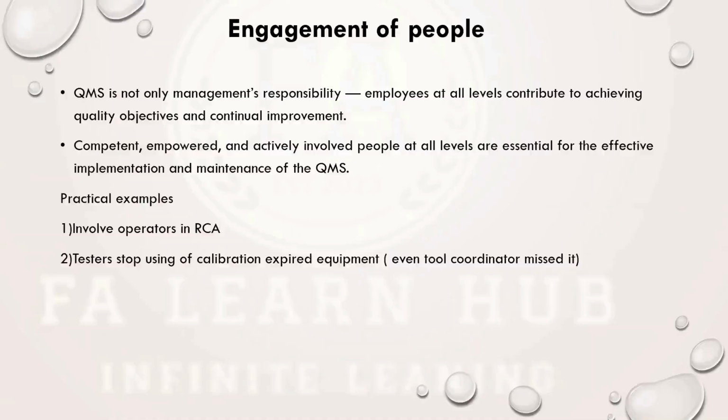One practical example: if you face some issue or some defect in your organization and you are conducting an RCA, root cause analysis, at that time all managers or all leads sit together. They find out what the issue is, and then they suggest the corrective action. That is one way. The other way: if you involve operators in that cross-functional meeting, asking questions and suggestions from the operators, you will get ground level reality. So that is one level of engagement of people.